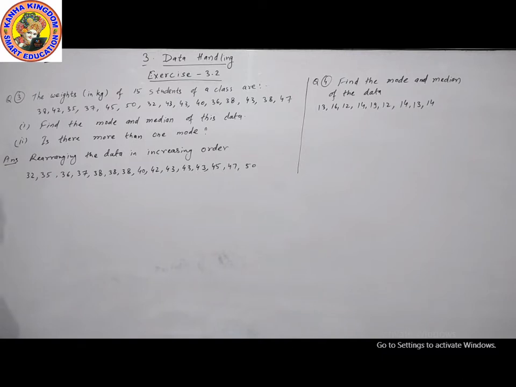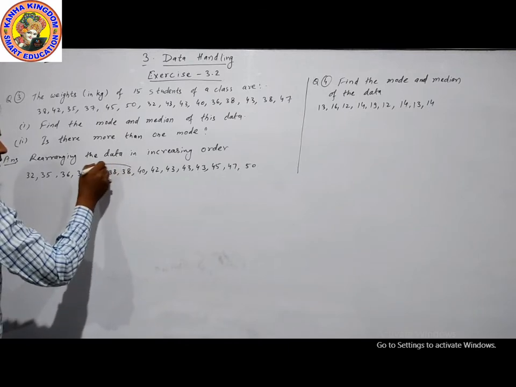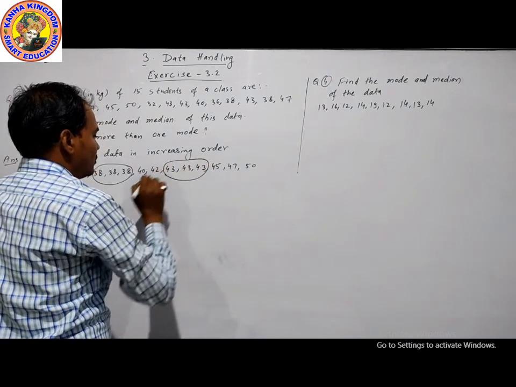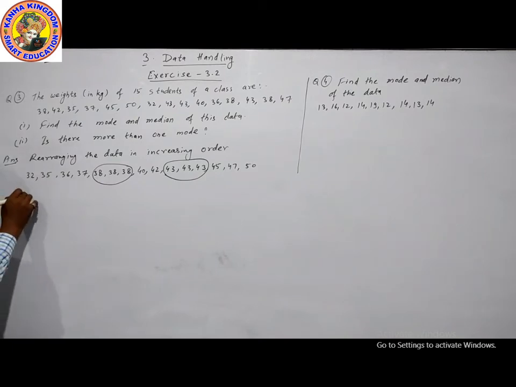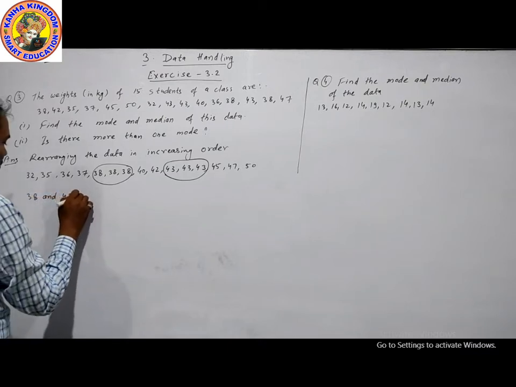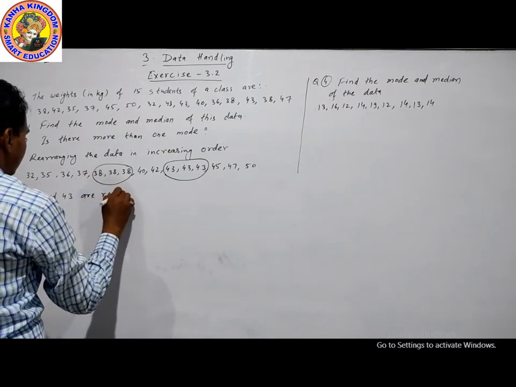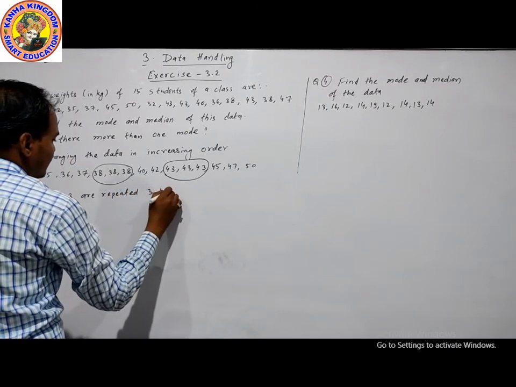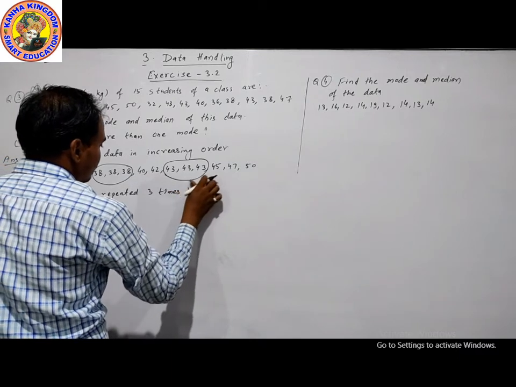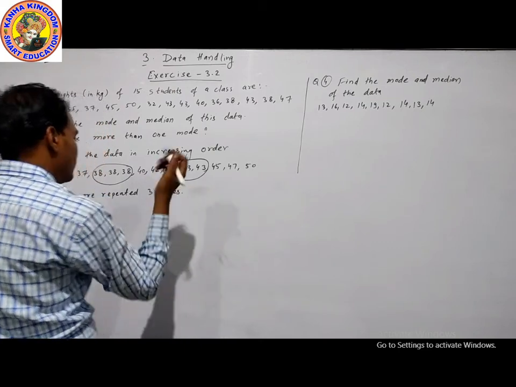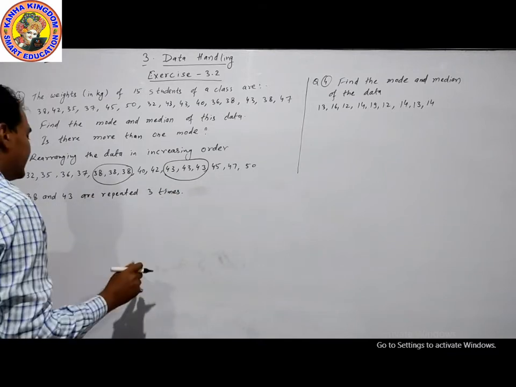Now find the mode, which is the value that comes most often. 38 comes 3 times. 43 comes 3 times. 38 and 43 are repeated 3 times, which is the highest.